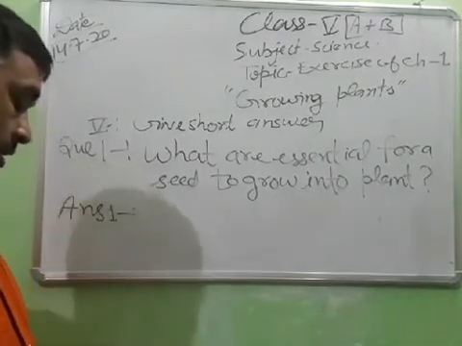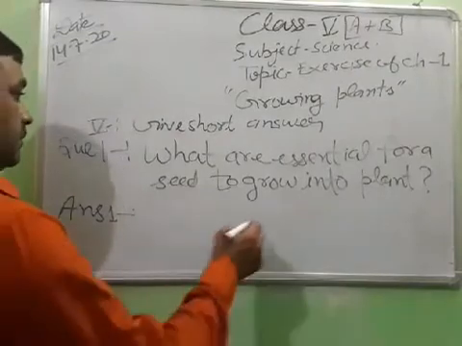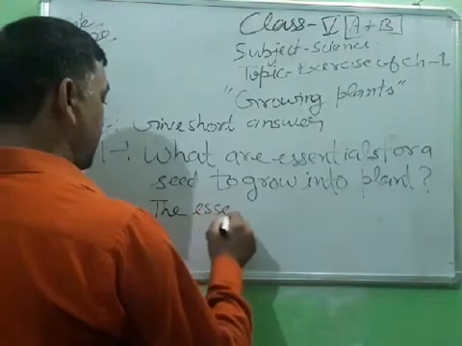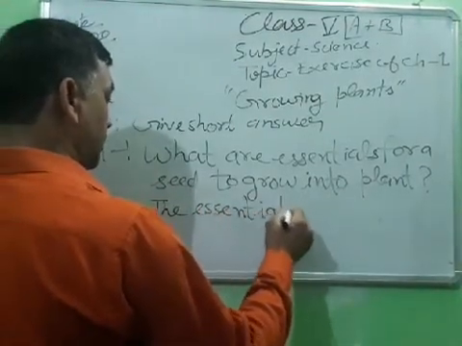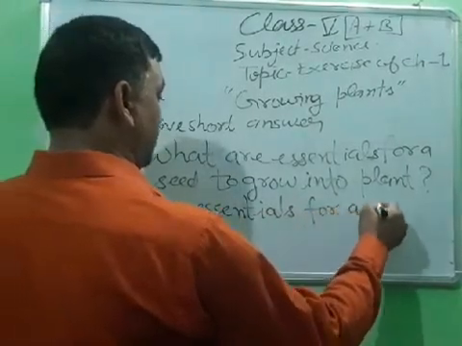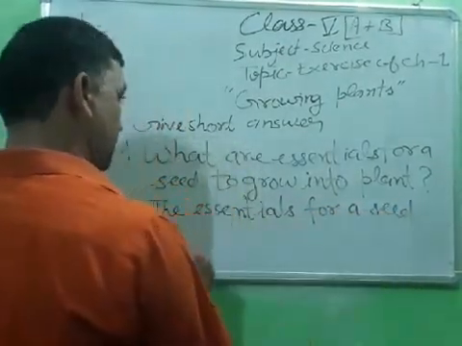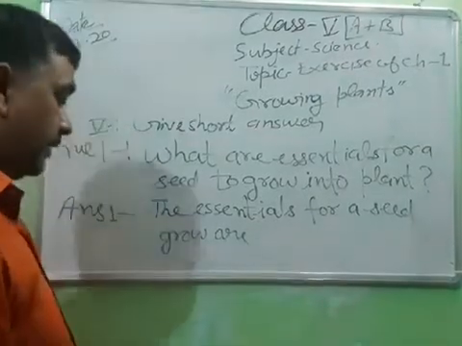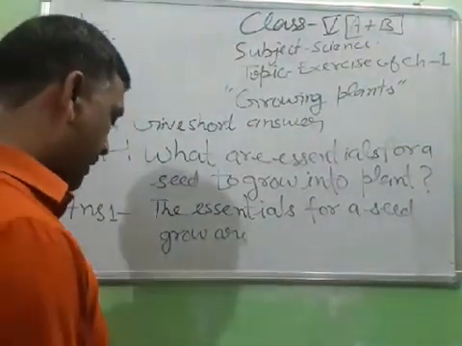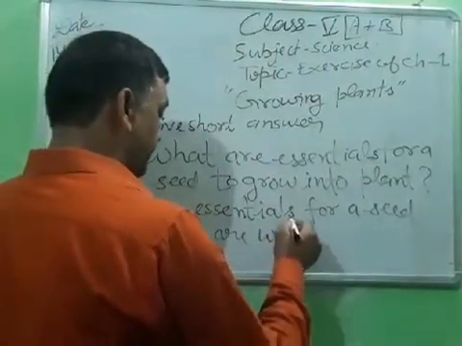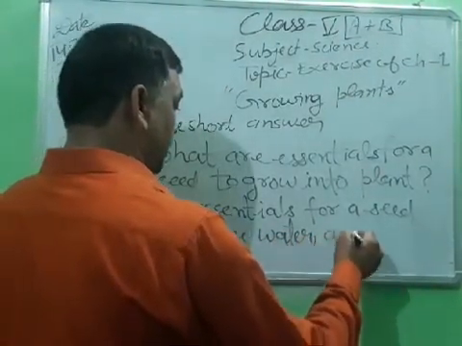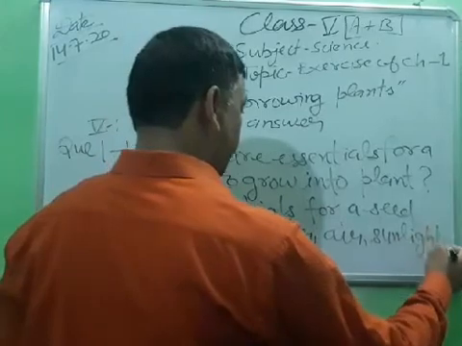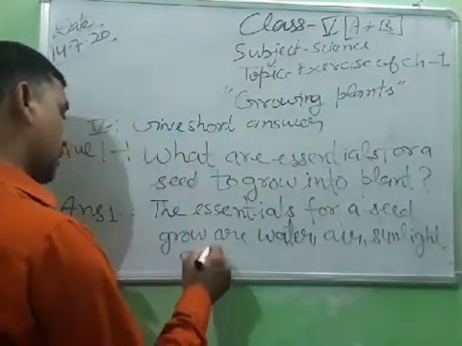Okay, so answer first. The essentials for a seed to grow are, what, 3 things: water, air, sunlight and soil.